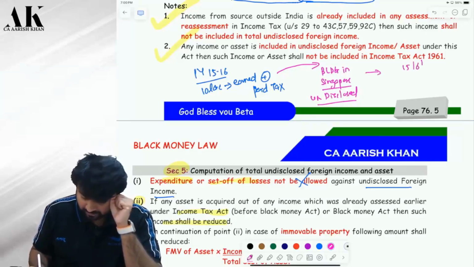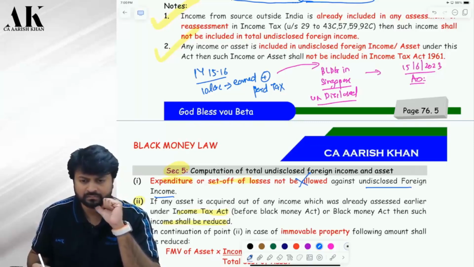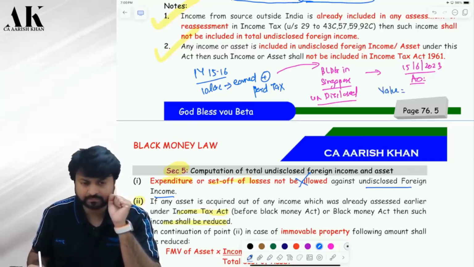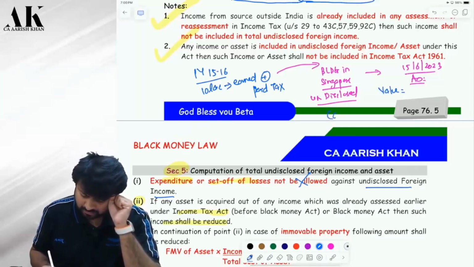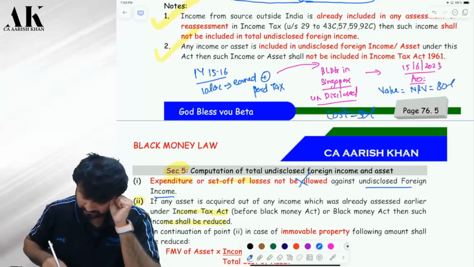Now, on 15th of June 2023, the AO came to know. Will he charge tax on this? Black money law? You came to know. Yes, sir. You charge black money law. Now, how will he value this building? Suppose the cost of this building was 50 lakhs and the NRV is suppose 80 lakhs. Then what will be the value? The 80 lakhs will be the value.